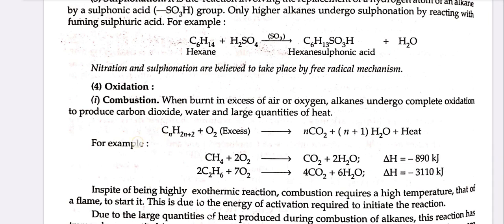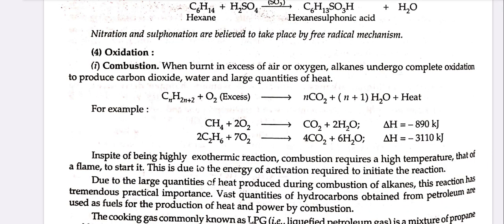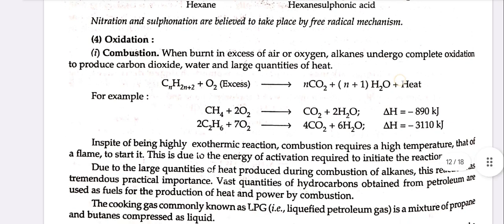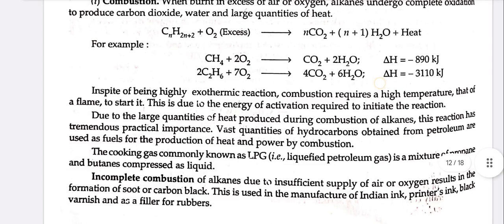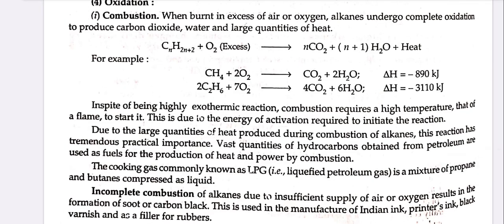Oxidation. First is combustion. When burnt in excess of air or oxygen, alkanes undergo complete oxidation to produce carbon dioxide, water, and a large quantity of heat. In spite of being a highly exothermic reaction, combustion requires a high temperature, that of a flame, to start it. This is due to the energy of activation required to initiate the reaction. Due to the large quantity of heat produced during combustion of alkanes, this reaction has tremendous practical importance. Vast quantities of hydrocarbons obtained from petroleum are used as fuels for the production of heat and power by combustion.